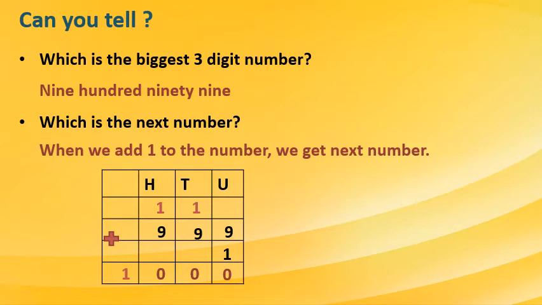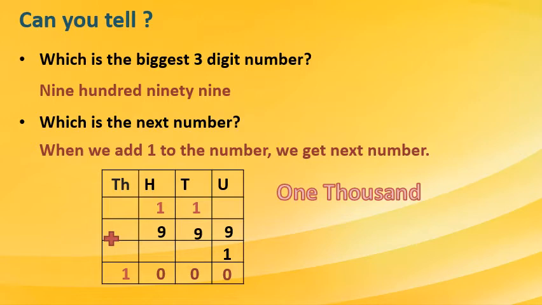Now what will we write there? Here it is the thousands place. So what is the next number? That is 1000. When we add 1 to 999, we get the next number, that is 1000.